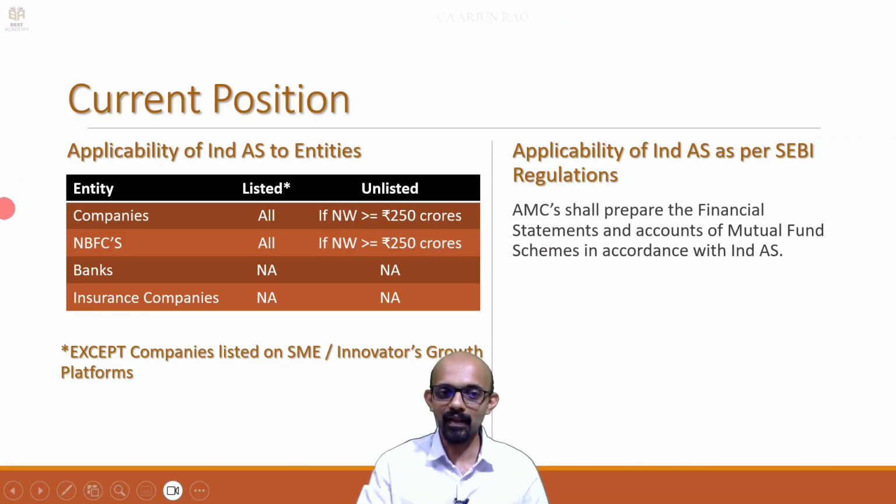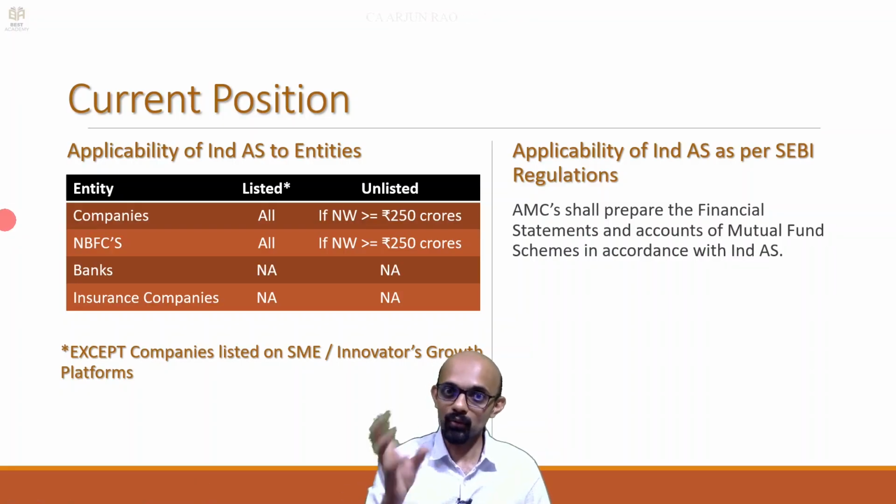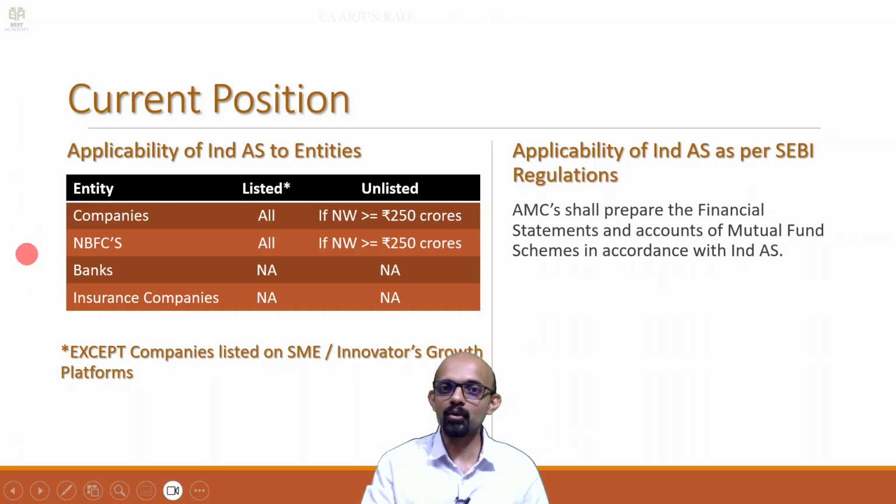That AMC being a company, if it is listed or unlisted with net worth of 250 crores, for its own accounts, this table will apply. But for the mutual fund schemes, there is no minimum net worth and all. If it is a mutual fund, then Ind AS has to be followed. The responsibility is with the asset management company, right?